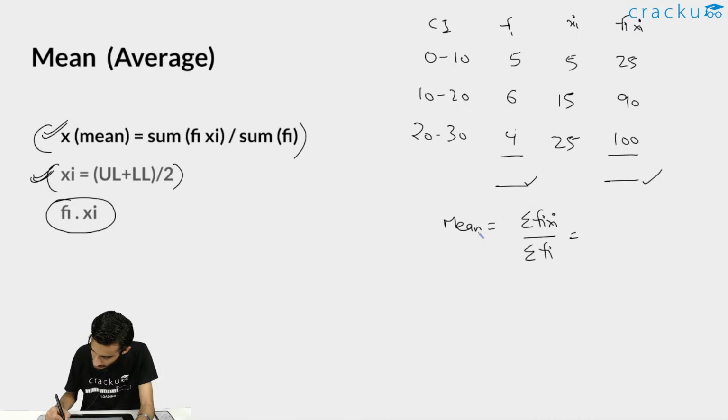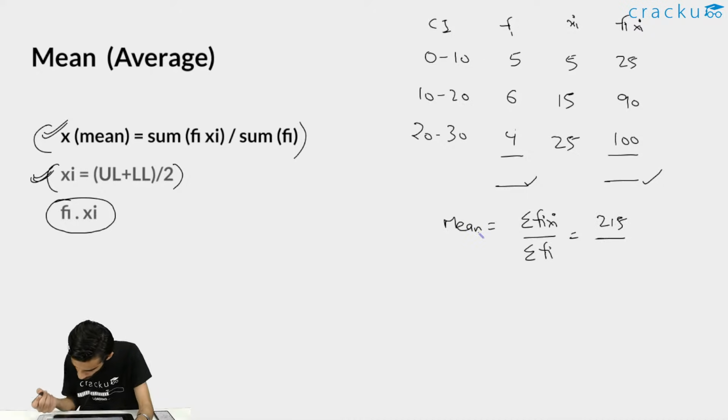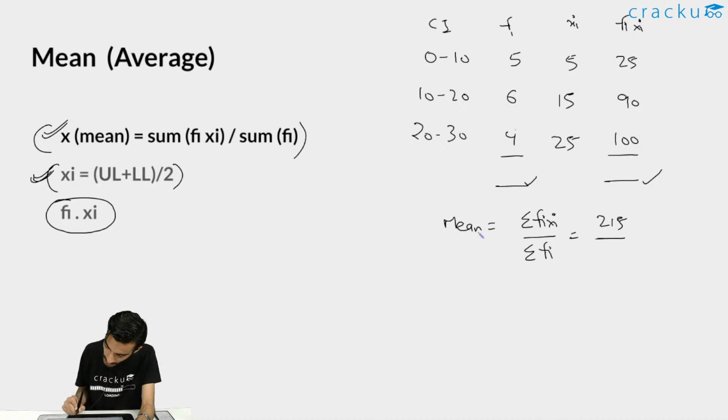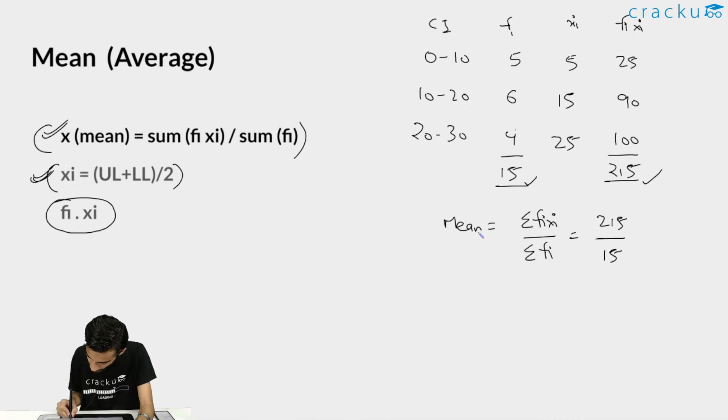Okay, so this will come out to be 190 plus 25, that is 215, right? I guess I'm doing the calculation correctly. Yes. So divide this by 6 plus 4 is 10, plus 5 is 15. You can just divide this value by 15. This was 215, right? So this comes out to be 215 by 15.